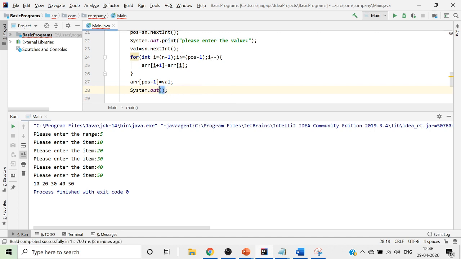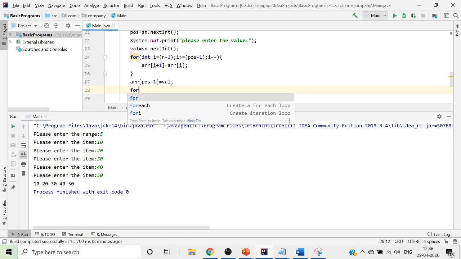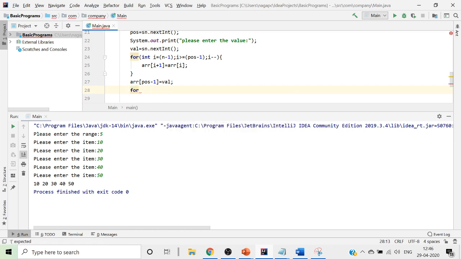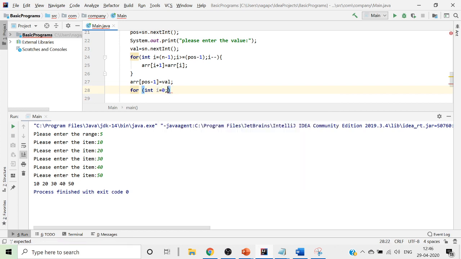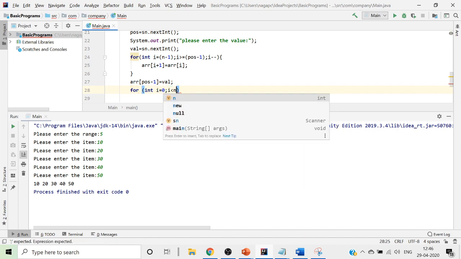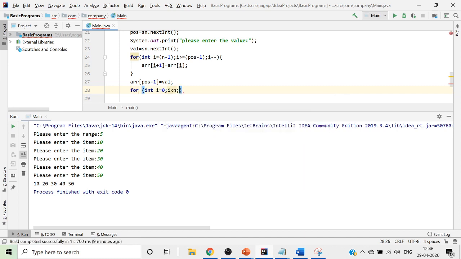Otherwise, we will print everything one after the other. Instead of printing it as a statement, we will print it all together. That is for (int i = 0; i < n; i++).